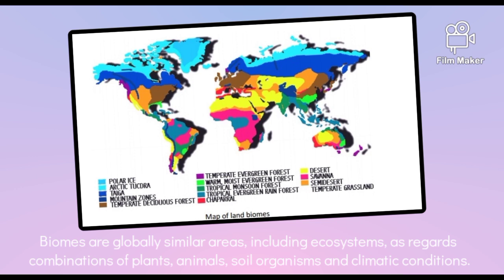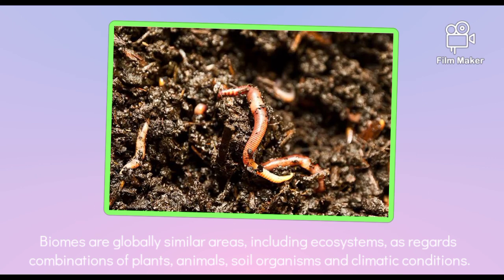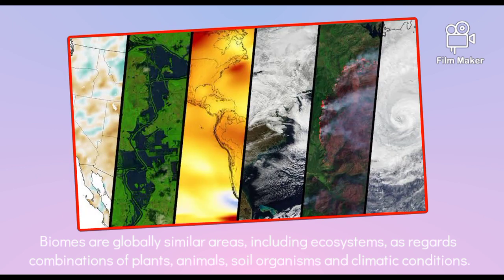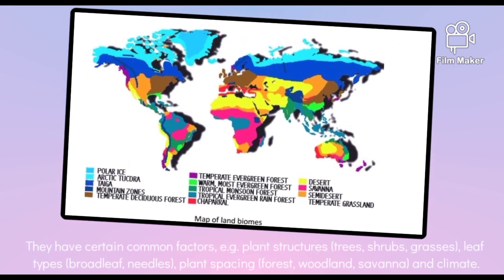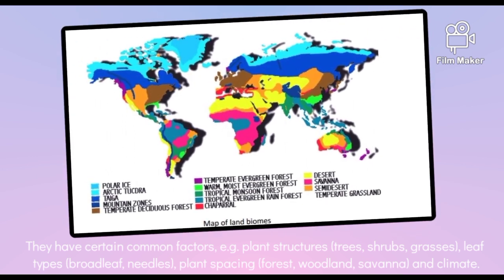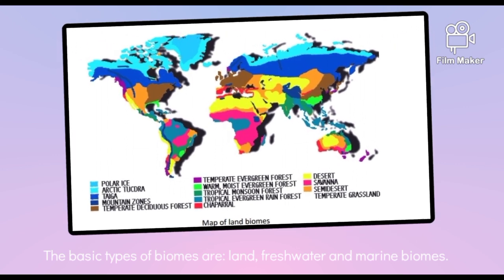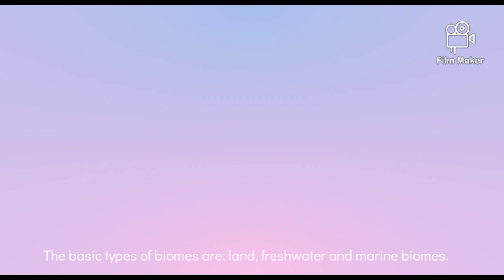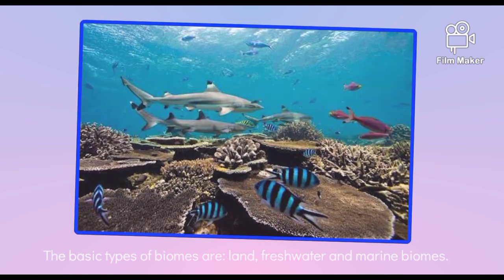Biomes are globally similar areas including ecosystems as regards combinations of plants, animals, soil, organisms, and climatic conditions. They have certain common factors, for example, plant structures, plant species, and climate. The basic types of biomes are land, freshwater, and marine biomes.